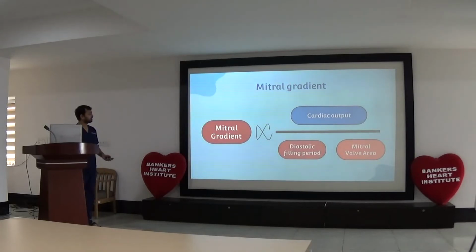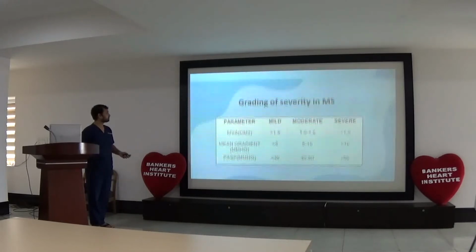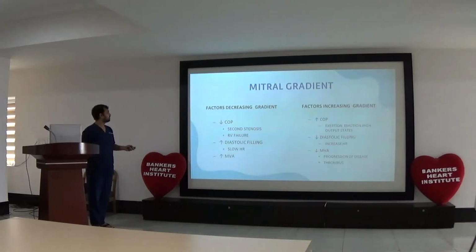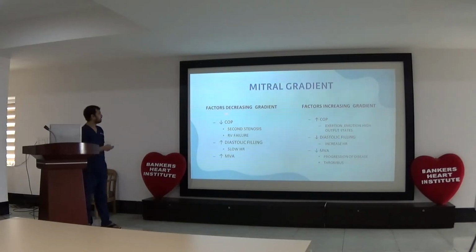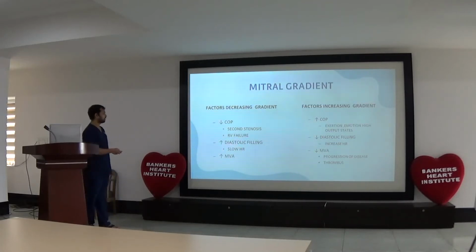Coming to the mitral gradient, it is directly proportional to cardiac output and inversely proportional to diastolic filling period and mitral valve area. So there are various factors which cause decrease and increase in the gradient, and the intensity of the murmur changes accordingly. Factors decreasing the gradient are decreased cardiac output, due to severe stenosis or RV failure, and an increase in diastolic filling due to slow heart rate and increase in mitral valve area.